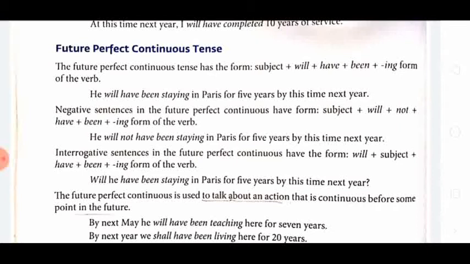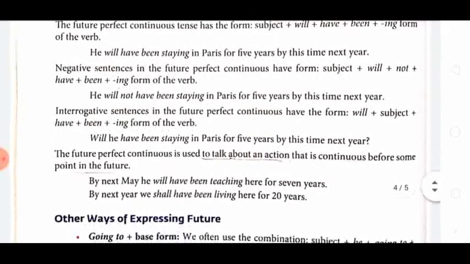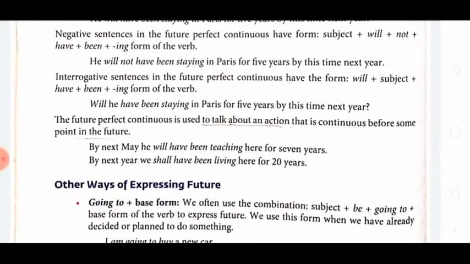Now, where do we use the future perfect continuous? The future perfect continuous is used to talk about an action that is continuous before some point in the future. That was continuous. See, by next May, he will have been teaching here for 7 years.